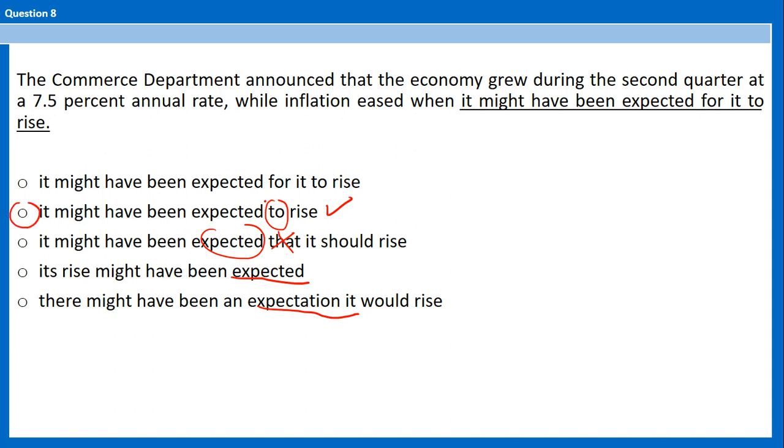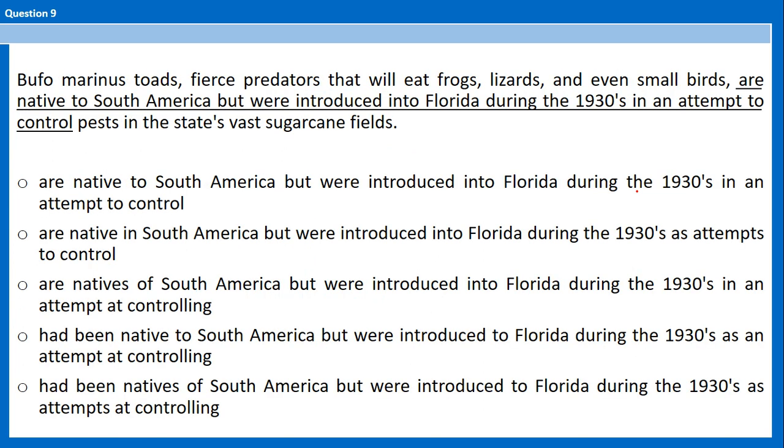And what is it referring to? Let's see if the referent is okay. The economy grew while inflation eased when it is inflation, when it might have been expected to rise. Yeah, B is the best choice. And the idiom is you expect with an infinitive too.